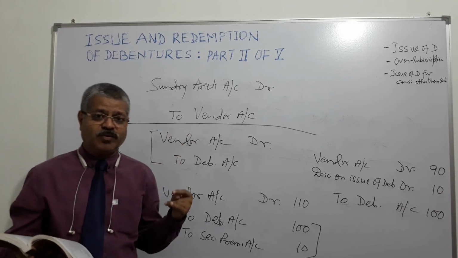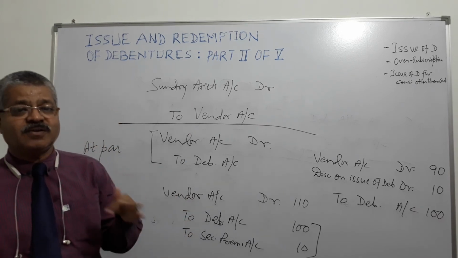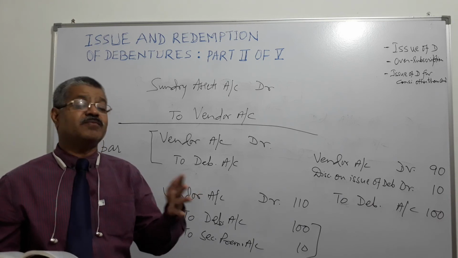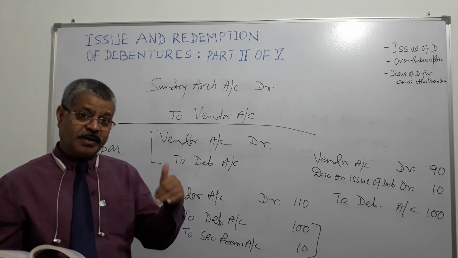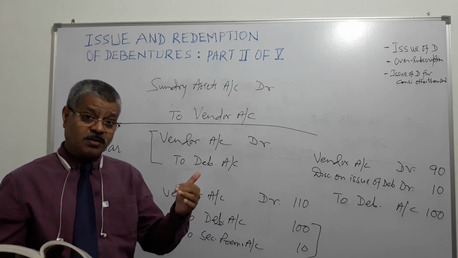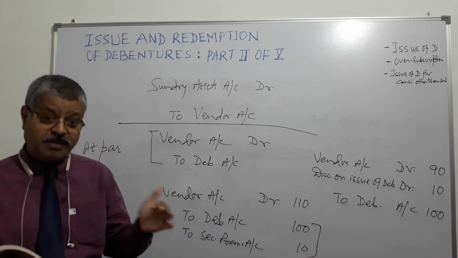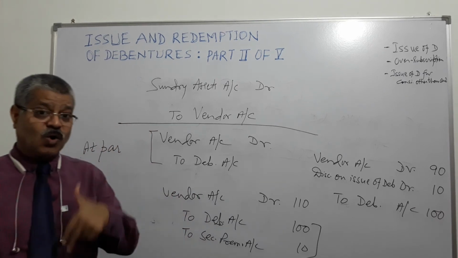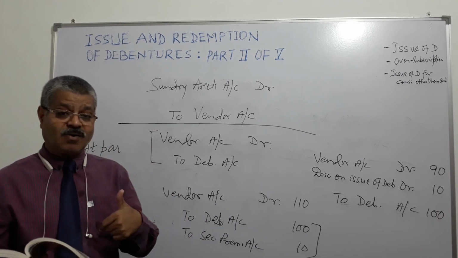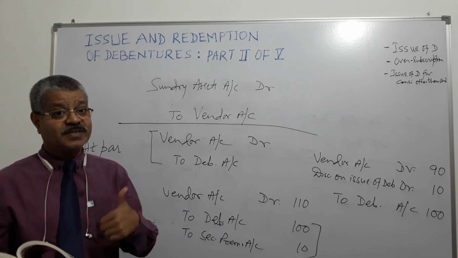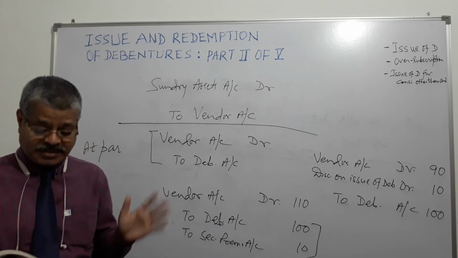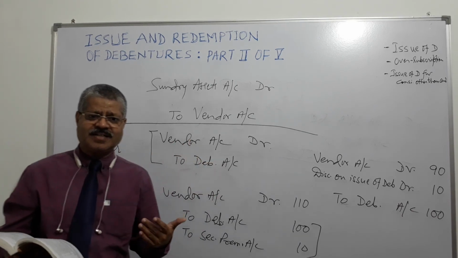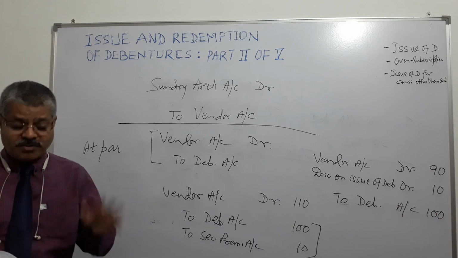Now, in case debenture money is received in more than 2 installments, what happens? The above 2 steps will be done, and if there is debenture first call, debenture second call, then suppose debenture first and final call. So, debit debenture first and final call and credit what? Debentures account. And on receipt of that call money, debit bank account and credit debentures first and final call account. Simple. That entry is settled. Similarly, if next stages are there, but generally they will not be there, that is only for the sake of knowledge, right?